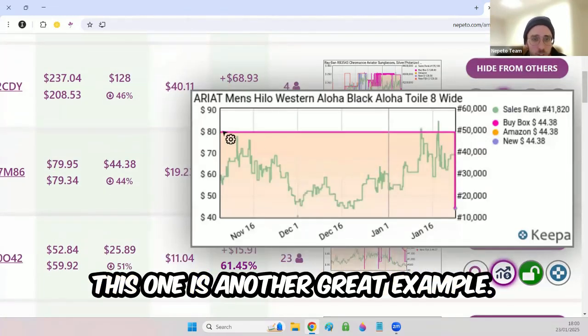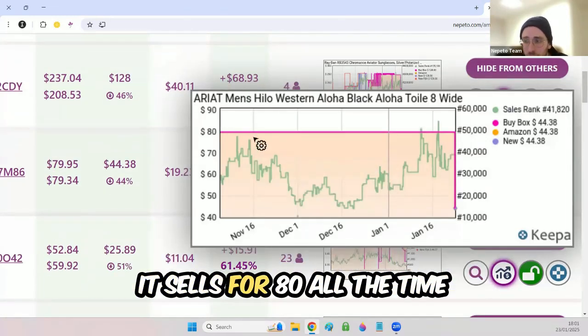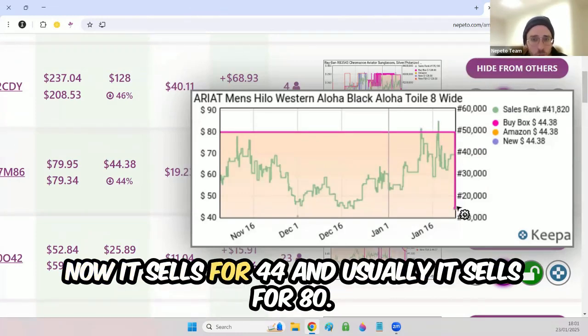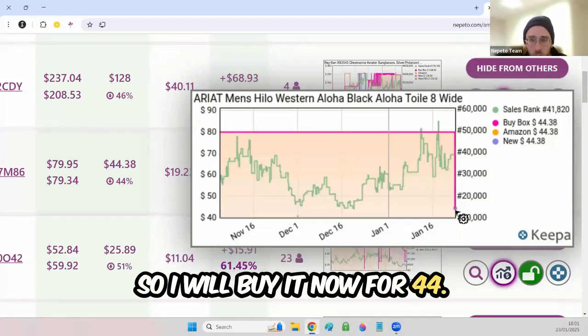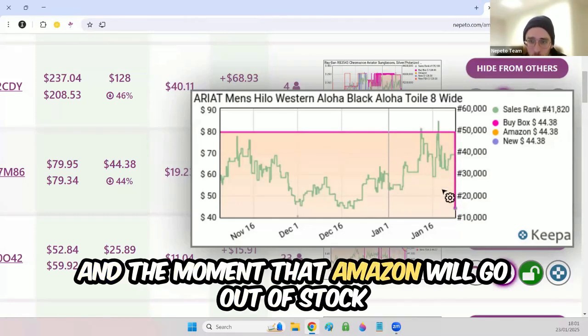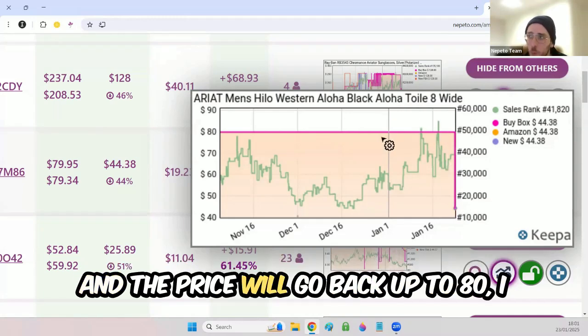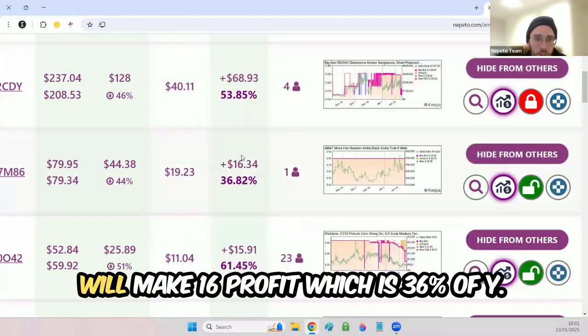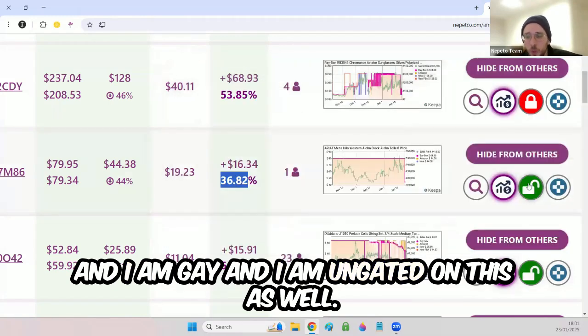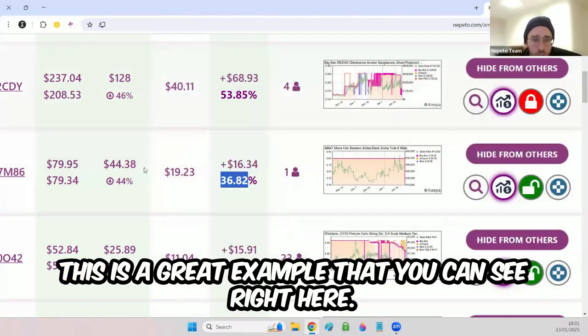This one is another great example. It sells for 80 all the time, and then you see a sudden drop. Now it sells for 44, and usually it sells for 80. So I will buy it now for 44. I will buy them out or just buy enough units. And the moment that Amazon goes out of stock and the price goes back up to 80, I will make $16 profit, which is 36% ROI. And I am ungated on this as well. This is a great example that you can see right here.